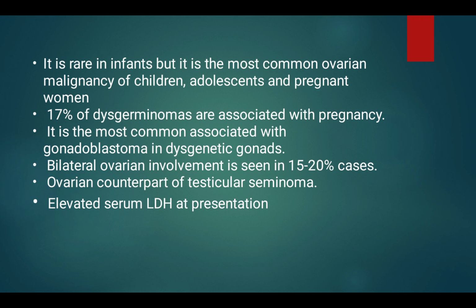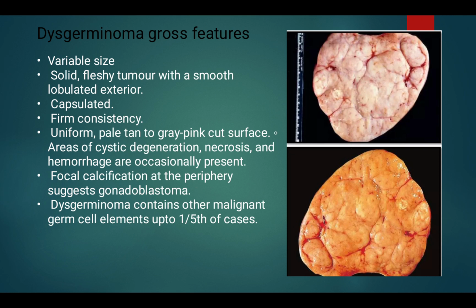It is rare in infants but is the most common ovarian malignancy of children, adolescents and pregnant women. 17% of dysgerminomas are associated with pregnancy. It is most commonly associated with gonadoblastoma in dysgenetic gonads. Bilateral ovarian involvement is seen in 15 to 20% of cases. It is the ovarian counterpart of testicular seminoma, with elevated serum LDH at presentation.